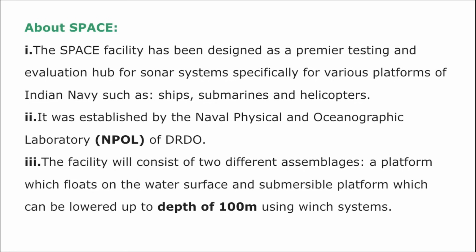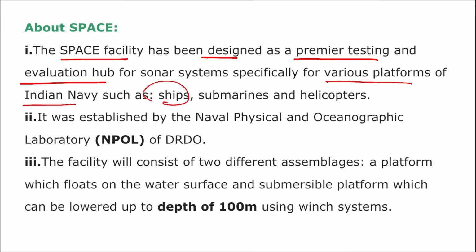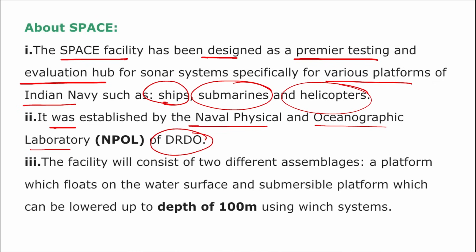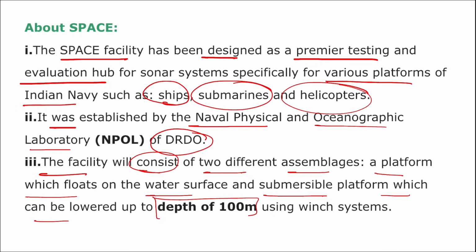If we talk about this, here you can see this SPACE facility has been designed as a premier testing and evaluation hub for sonar systems, specifically for various platforms of the Indian Navy such as ships, submarines and helicopters. This was established by the Naval Physical and Oceanographic Laboratory of DRDO, and the facility will consist of two different assemblies: a platform which floats on the water surface and a submersible platform that can be lowered up to a depth of 100 meters using a winch system.